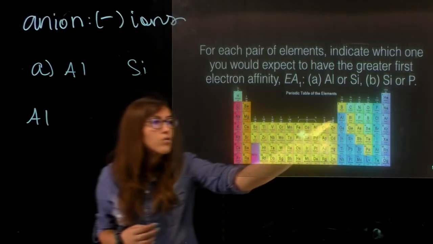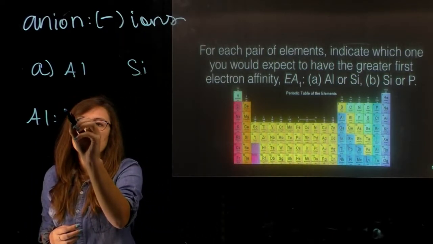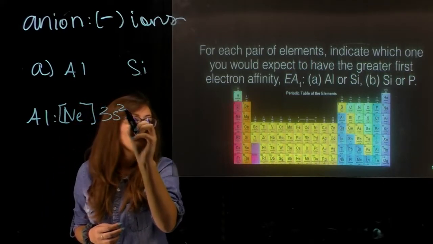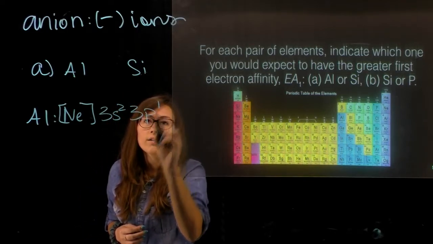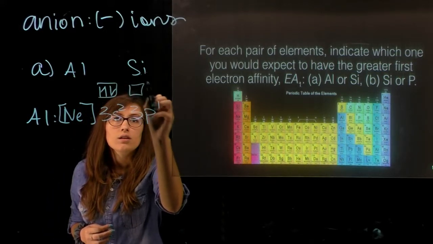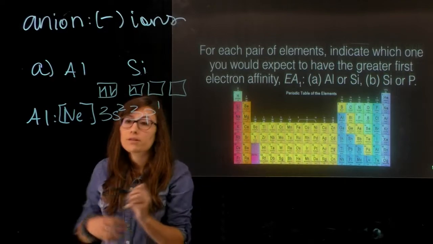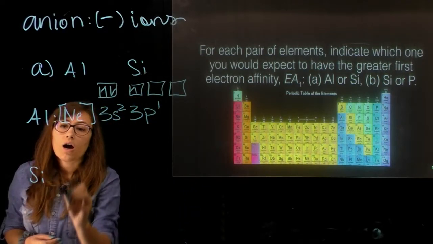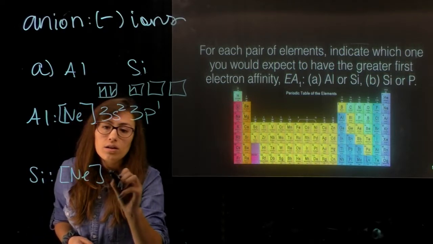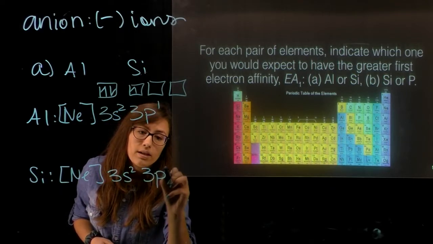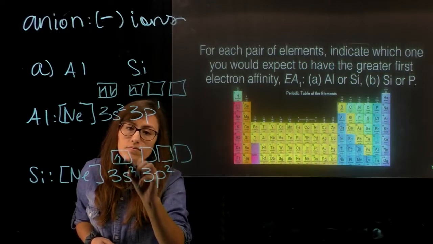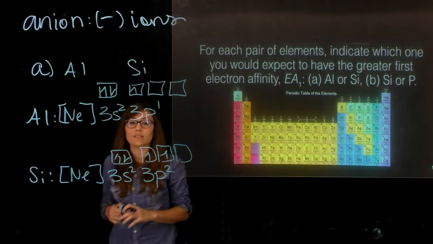So aluminum is right here. The electron configuration will be neon, 3s2, 3p1, and let's go ahead and draw out these diagrams, because this is really going to help us determine which one's going to become the most stable for accepting an electron. And then silicon is neon, 3s2, 3p2. Remember to follow Hund's rule when you place in your electrons.